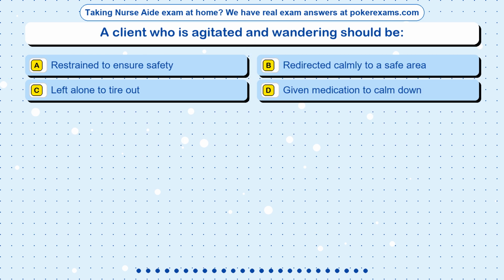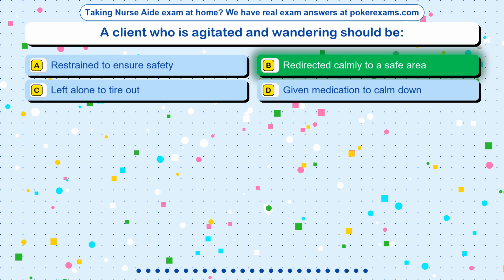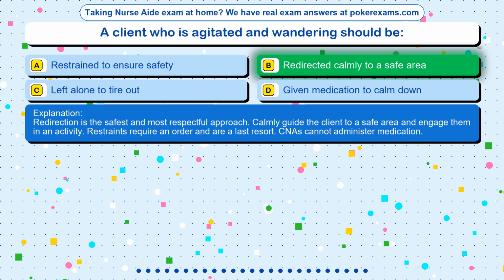Question 15. A client who is agitated and wandering should be: Option A, restrained to ensure safety. Option B, redirected calmly to a safe area. Option C, left alone to tire out. Option D, given medication to calm down. The correct answer is option B, redirected calmly to a safe area. Redirection is the safest and most respectful approach. Calmly guide the client to a safe area and engage them in an activity. Restraints require an order and are a last resort. CNAs cannot administer medication.